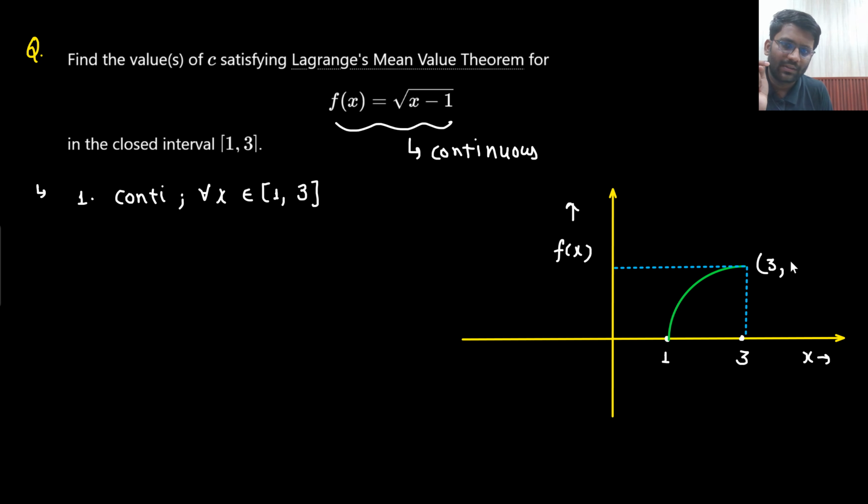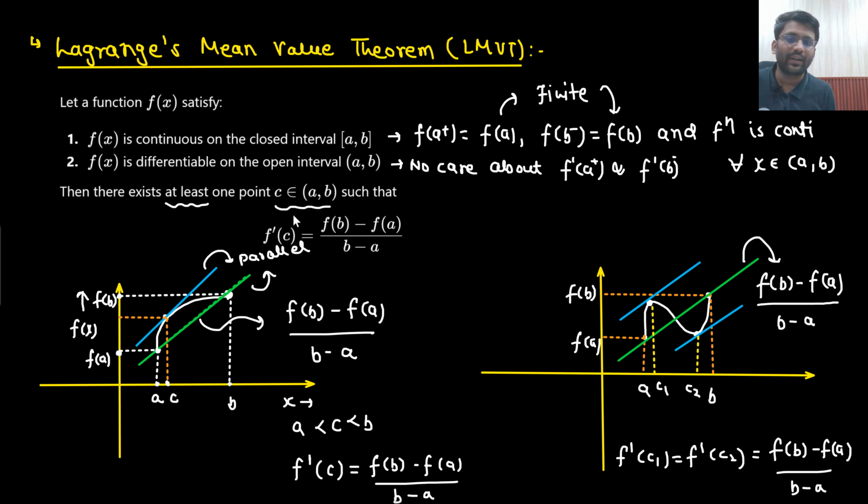At x equals 3, the value is under root 2. So is it differentiable between all the points? Absolutely. Is it continuous? Yes. So continuity and differentiability. Someone would say, sir, can I comment on the differentiability at x equals 1? No. Can I comment on the differentiability at x equals 3? No. You don't even need to, because you need to tell the differentiability in the open interval.